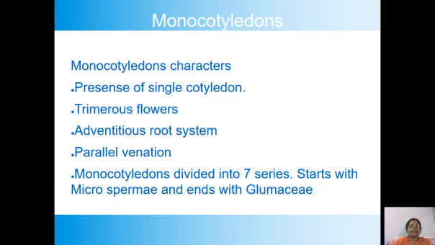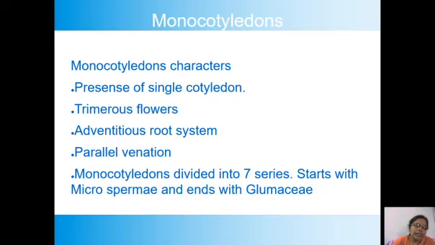And the next series is Apocarpae. Apocarpae means apocarpous ovary, as opposed to syncarpous ovary. The perianth may be present or may be absent. Example here is Alismataceae. Next, the last series in monocotyledons is Glumaceae.